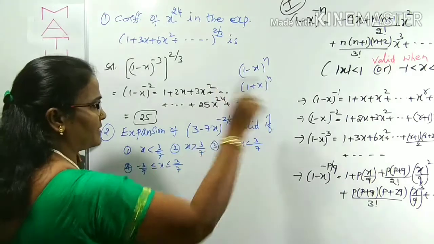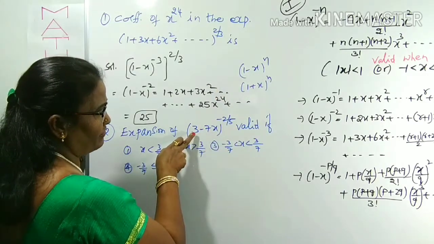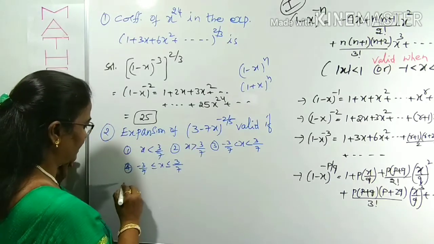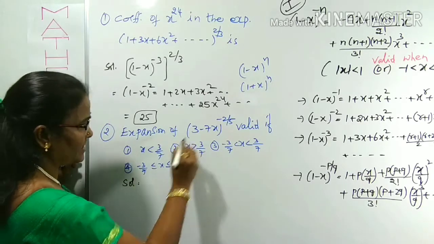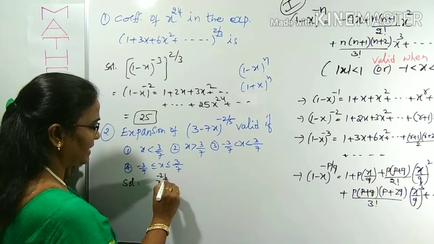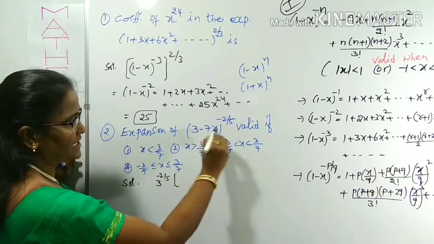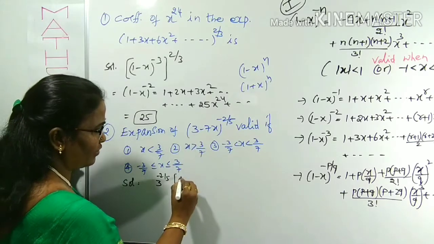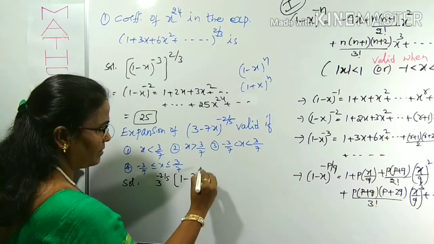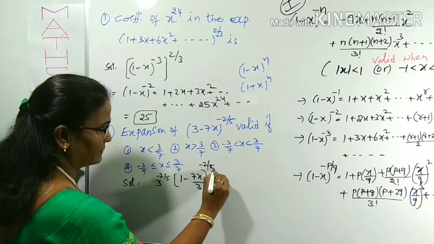To use those expansions, you compulsorily have to convert into the form of 1 minus or 1 plus. To reduce it into 1, what is there here? 3 is there. We can take 3 common, that is 3 with the power minus 2 by 3. Now next, what is left over? By taking 3 common here, (1 minus 7x by 3) whole power minus 2 by 3, and the power 2 by 5.